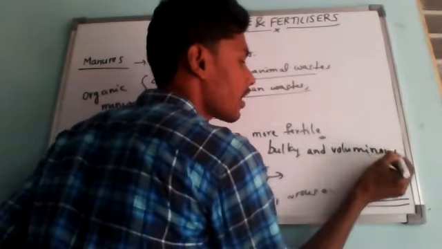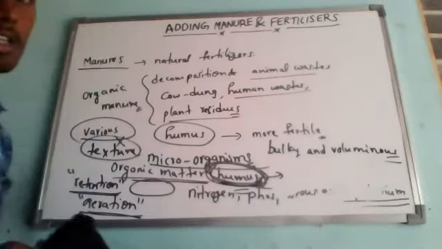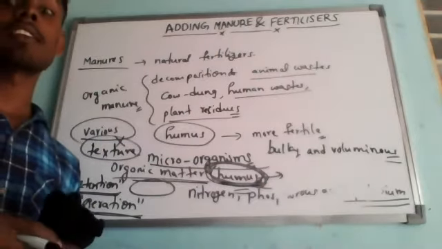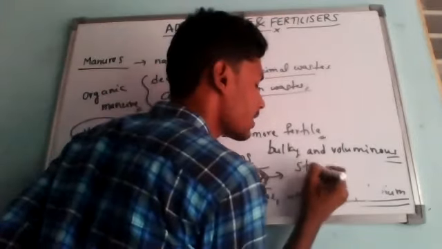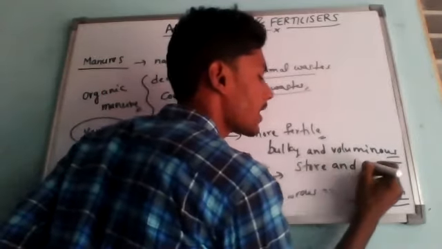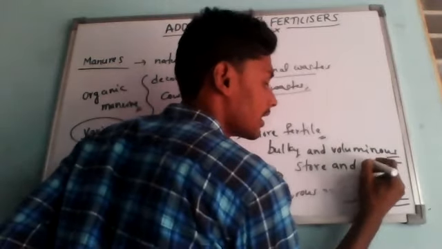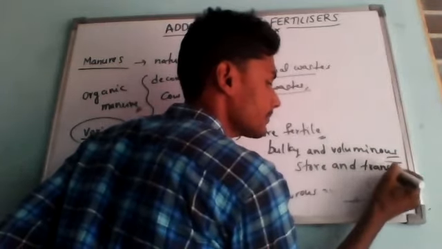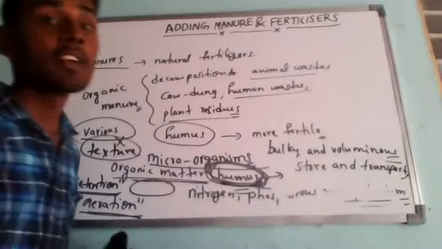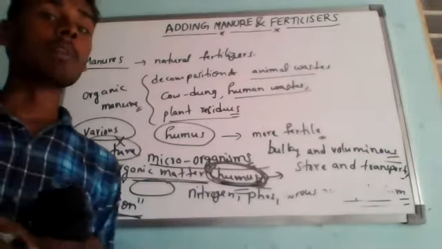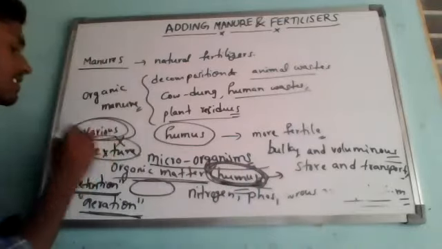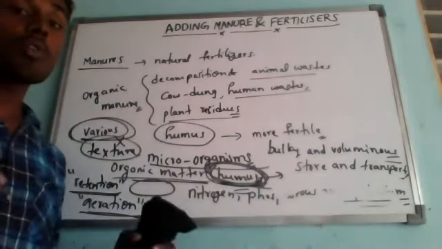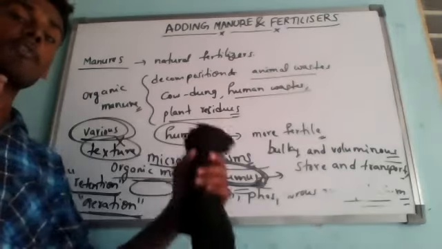Voluminous means very large amount, very large quantity, due to which it is very inconvenient to store and transport. So the storage and transport of manure is very hard. Moreover, manure is not nutrient specific. It has various kinds of plant nutrients, but we don't know which nutrient is present in which manure.